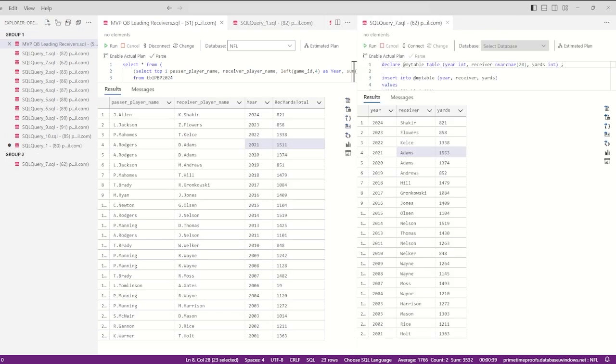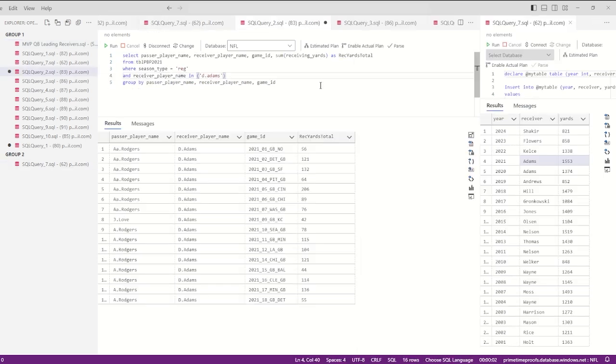I've added the results from the video on the right hand side and the results from my query on the left hand side. At first, you'll notice the receivers are all correct, but there are a few years where the receiving yard total is wrong. At this point, I'm just nitpicking, but I wanted to see why there were differences. The first year you'll notice a difference is 2021. Davante Adams in my query has only 1,511 yards from Aaron Rodgers, and in the video, 1,553.